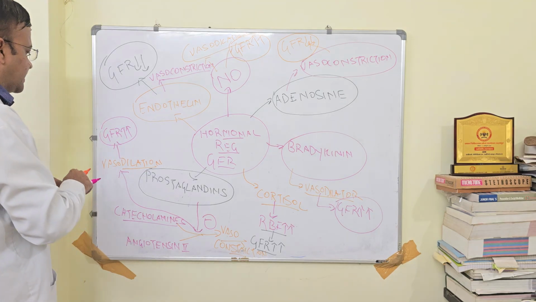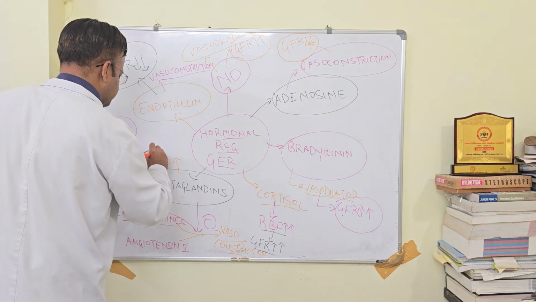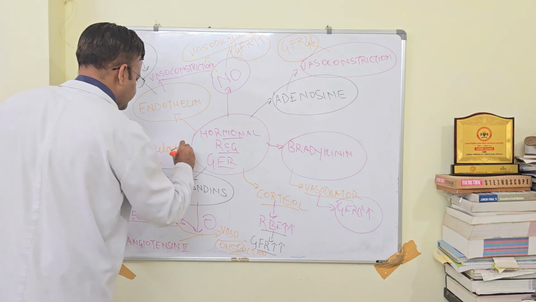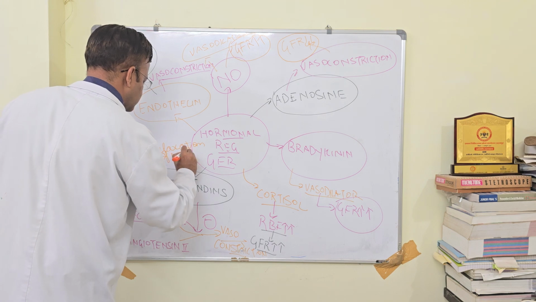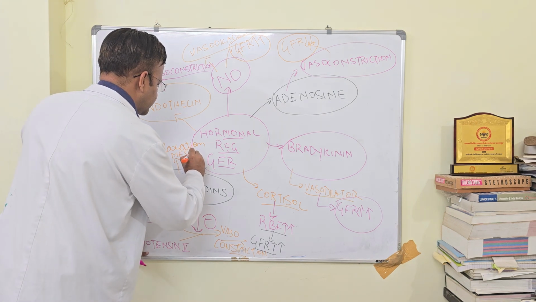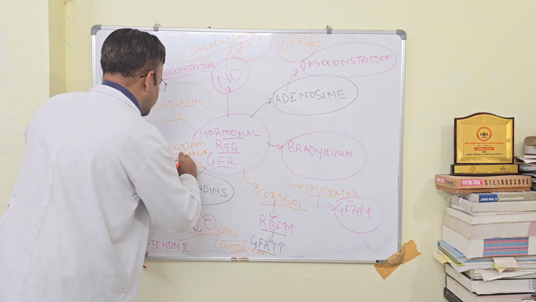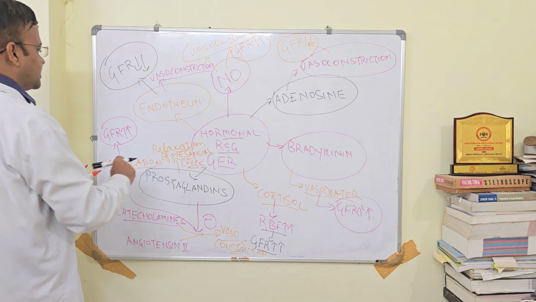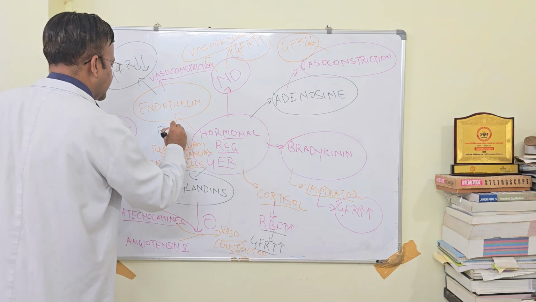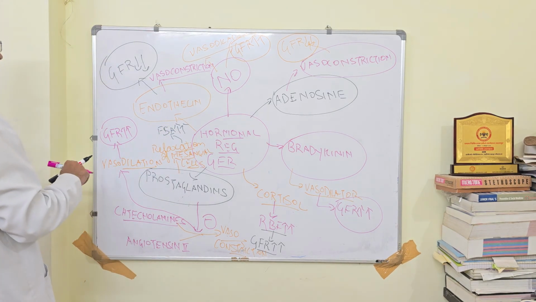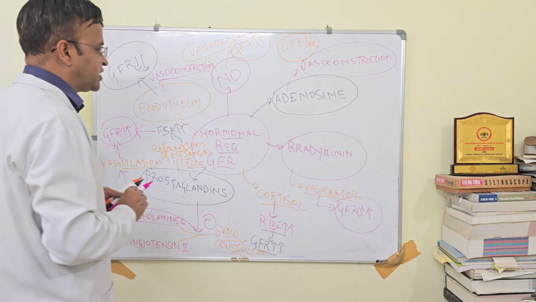Apart from that, prostaglandin will lead to relaxation of mesangial cells. The relaxation of mesangial cells will lead to increase in effective filtration surface area. And since the effective filtration surface area has increased, this will also lead to increase in GFR.